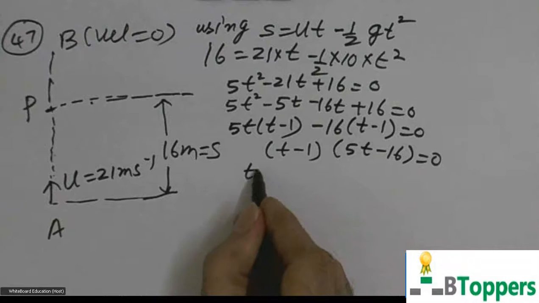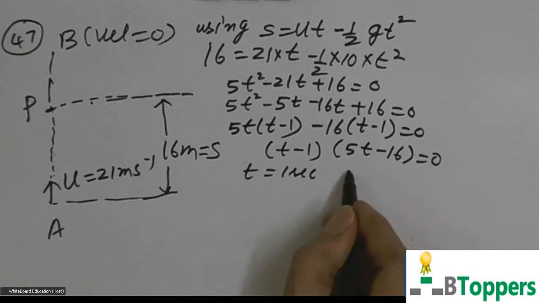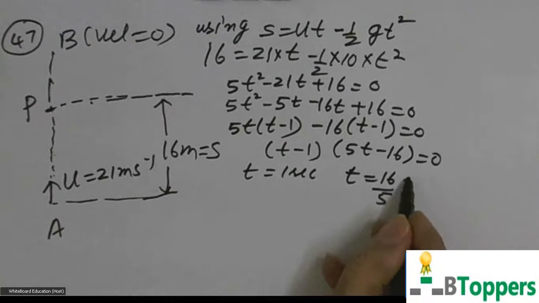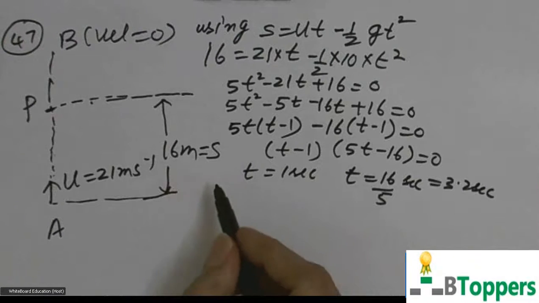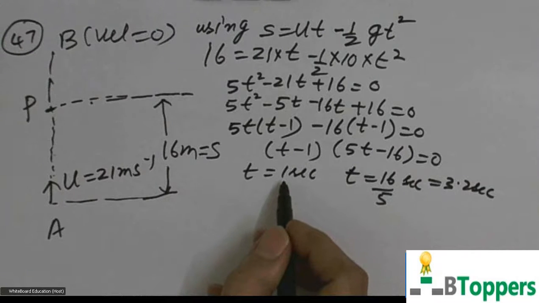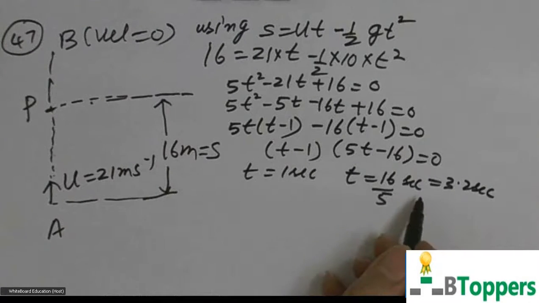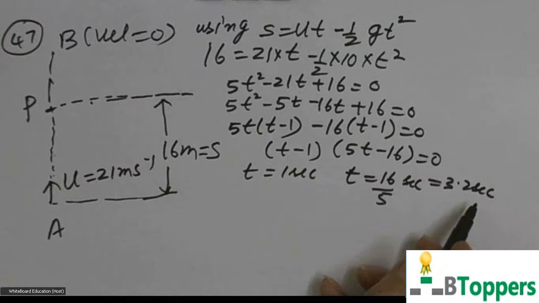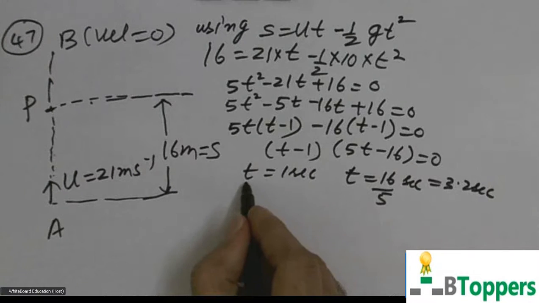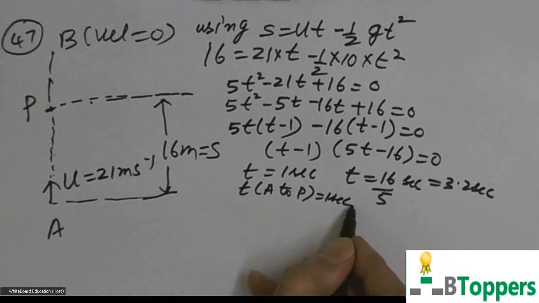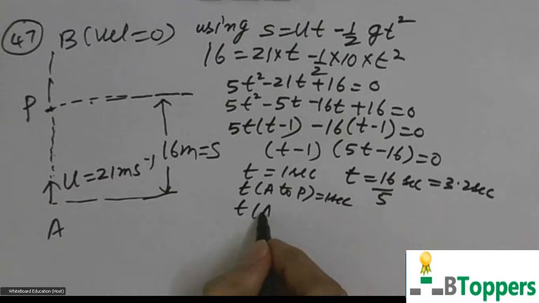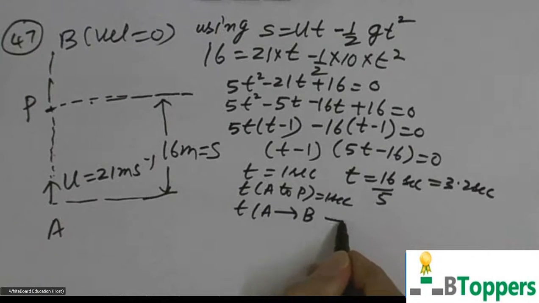So you get two values of t. One value is t equal to 1 second. Another value, if you take 5t minus 16 equal to 0, you get t equal to 16 by 5 seconds, or 3.2 seconds. So the body will be found at the point P first time at t equal to 1 second after projection. The body is again found at the same point P at the later instant at t equal to 3.2 seconds after projection. That means this 1 second is the time of motion from A to P. The 3.2 seconds is the time of motion from A to B and back to P.